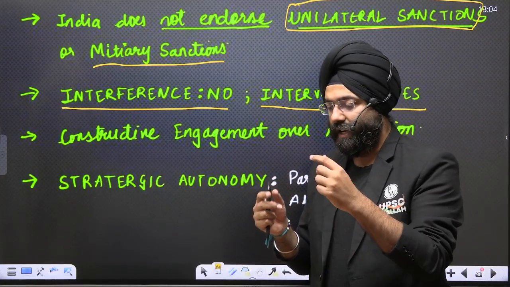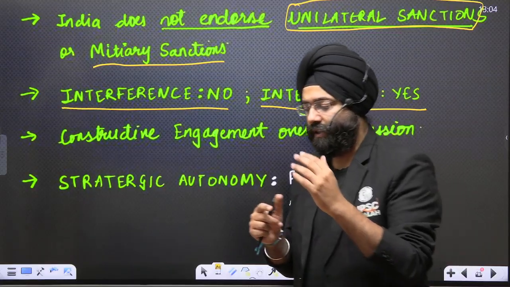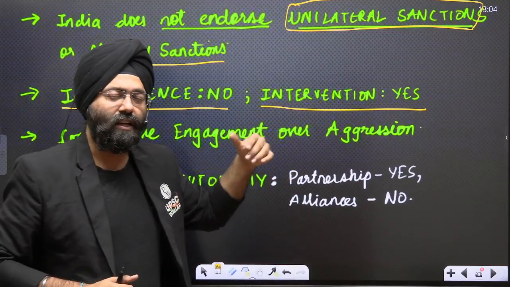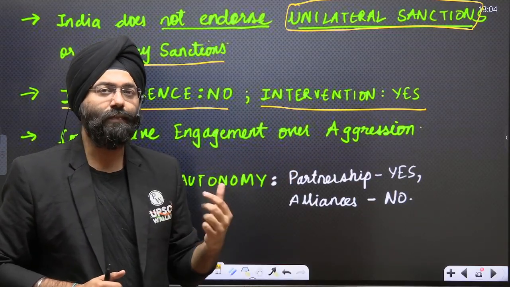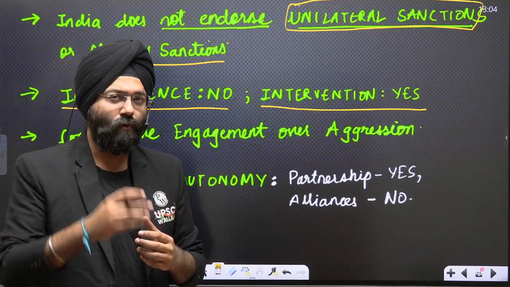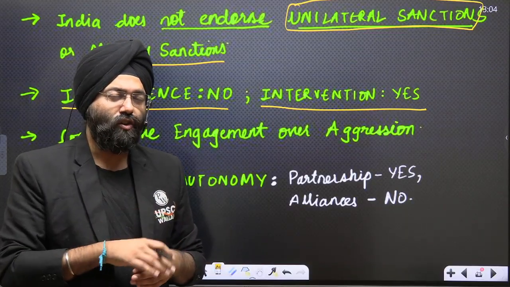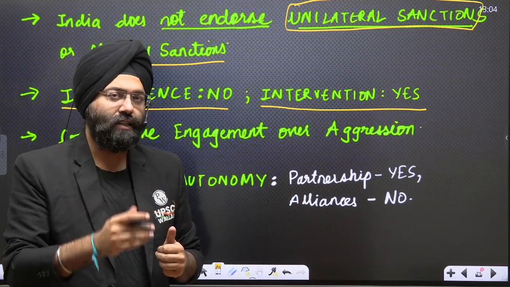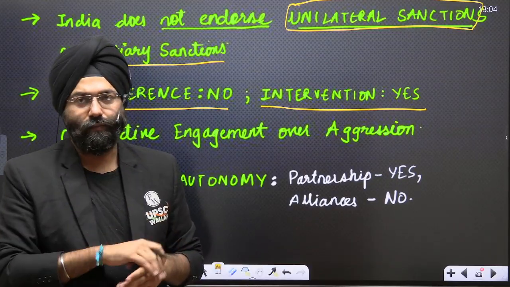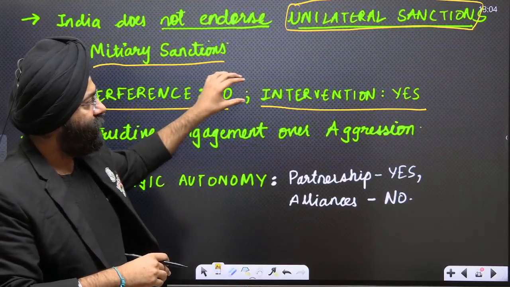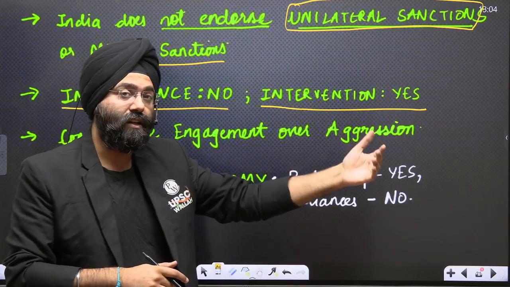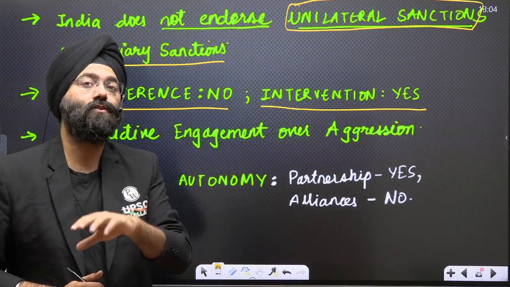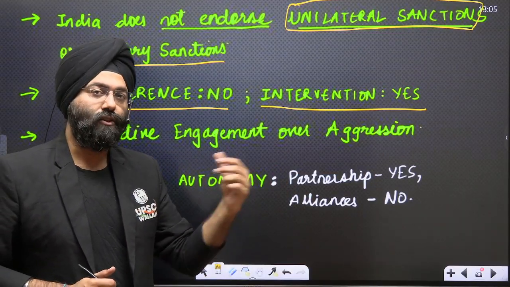Now we will see that Sri Lanka asked for intervention by the government of India in the case of the IPKF, the Indian Peacekeeping Force, when there was a conflict with the LTTE going on with the Sri Lankan government. At that time, the Sri Lankan government asked the Rajiv Gandhi government for help. That was asked by a particular country, and this intervention is fine because it is not hurting the domestic affairs of that country. So help, need of the hour, India would help.